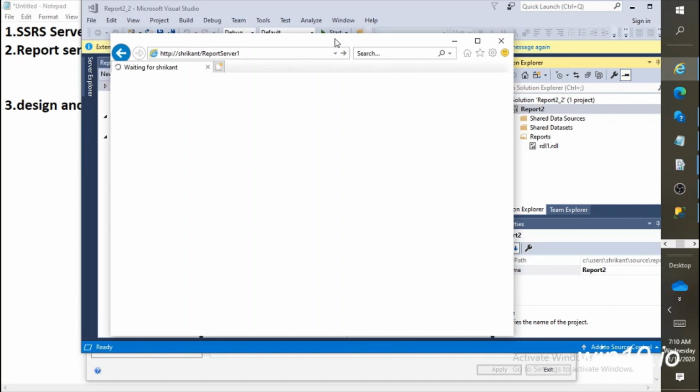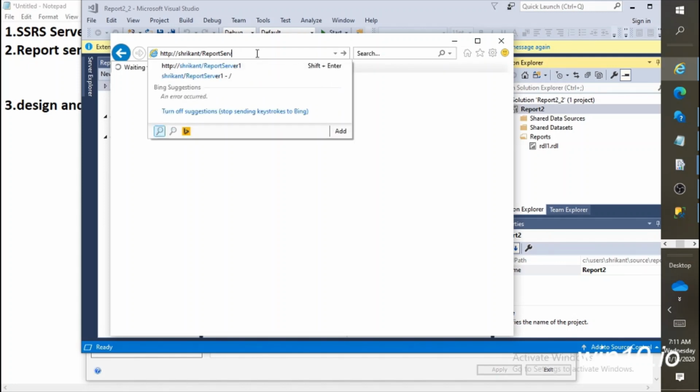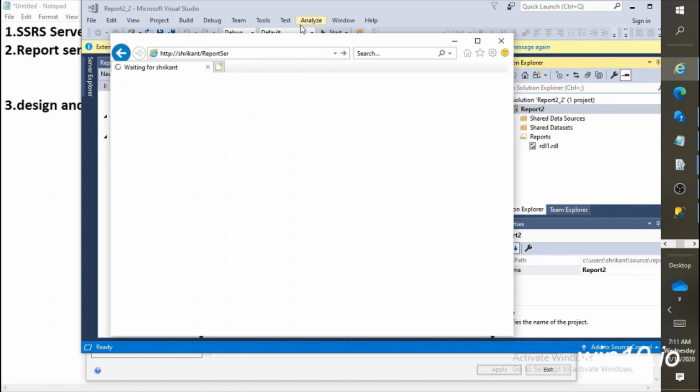Okay, now this is my reporting server URL. Now it will open. Why am I showing you? My intention is to show you that everything is blank now. This reporting server doesn't have the data set. I want to show you how it looks when we start deployment or start working on the reporting server. This is just the server, so you can open another tab with the reporting manager.